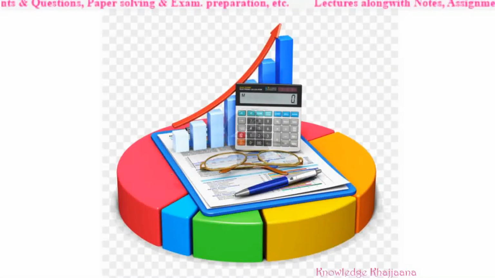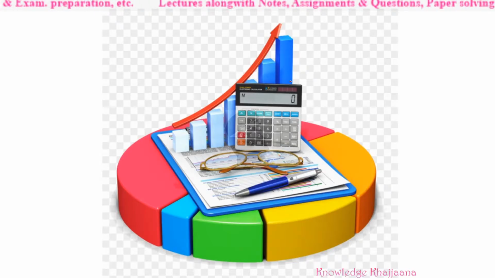Now tell me, would this be the picture of bookkeeping or accountancy? This is very easy. What is shown here? This is a pie chart, and it shows different sectors.